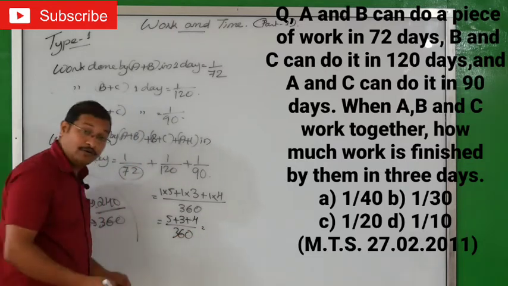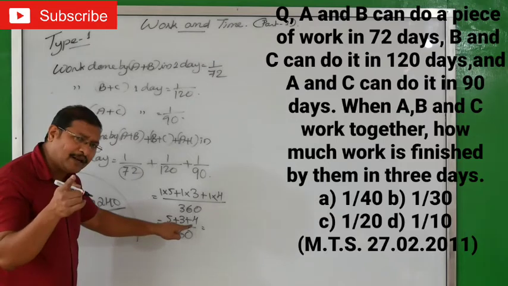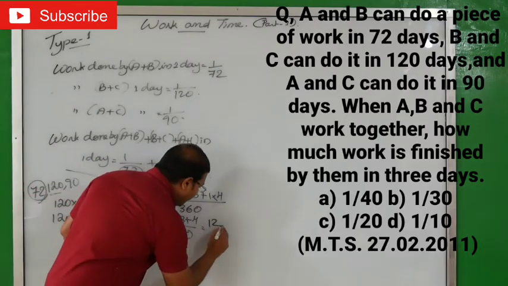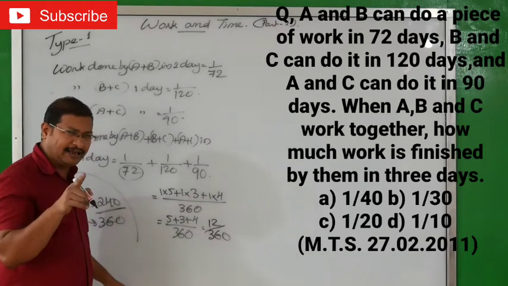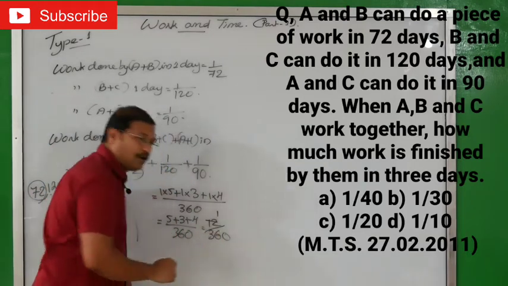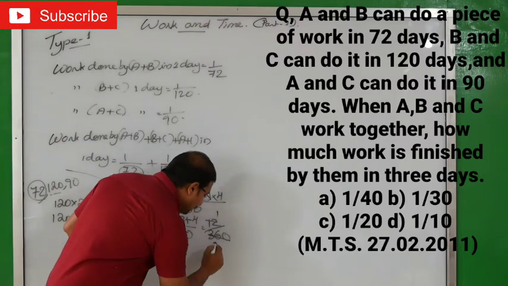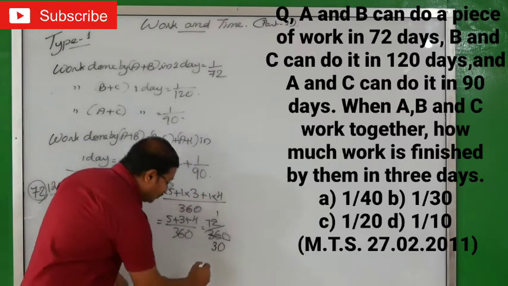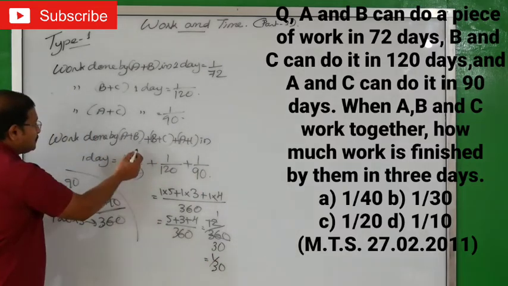That means what we'll do? We'll add it, isn't it? So 5 plus 3, 8. 8 plus 4, 12. 12 by 360. We can cancel by 12. I am doing it directly: 12 ones are 12, 12 threes are 36. That means 30. So we got 1 by 30 as the work done by A plus B plus C